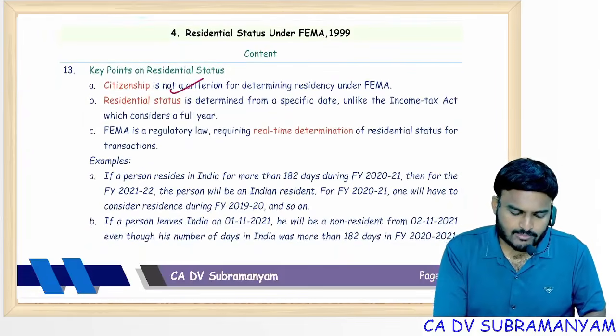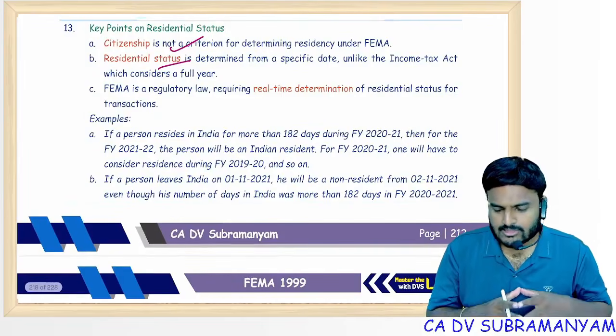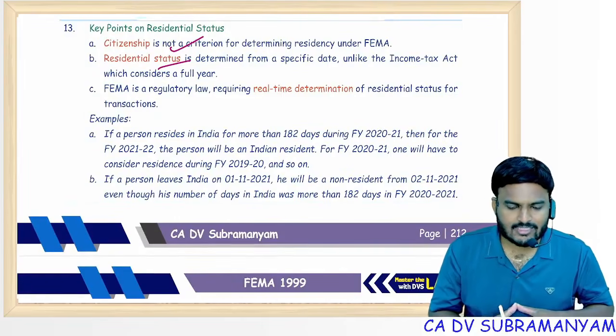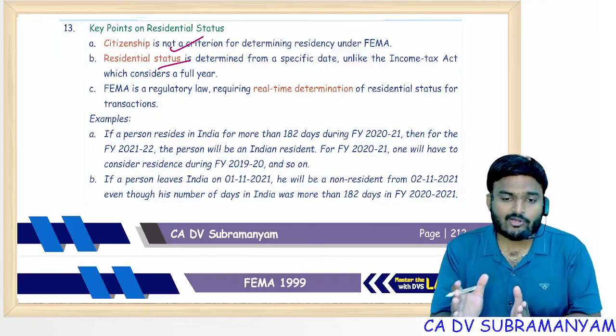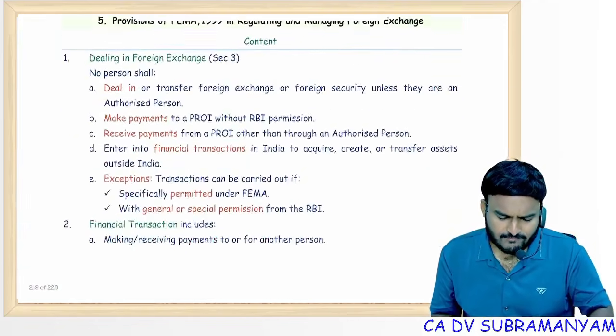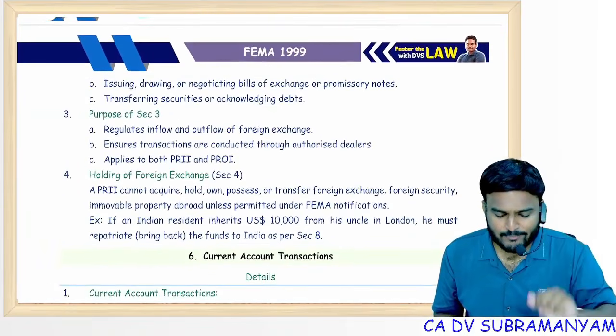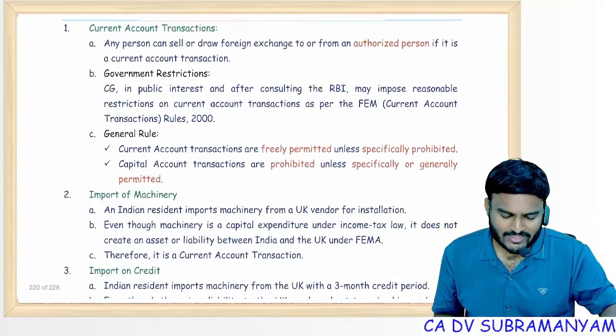So citizenship is not a criterion. Residential status depends: a single person can have two residential statuses, like up to one period resident, the remaining period non-resident. Gift, whether it is a current account or capital account, that is a really tricky point.